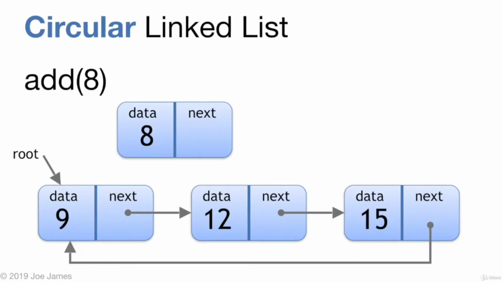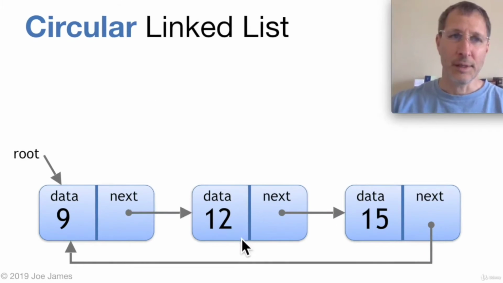The add operation in circular linked lists works slightly differently. Because we have this loop back to the first node from the end node, we'd rather not have to go back and update that every time we insert a new node. So we don't insert the new node as the root node anymore. Now instead we're going to insert it as the second node. We leave the root pointer and the last pointer, the loop back to the root, the same. And instead we insert our new node as the root's next node. And then the next node for our new node is going to be what was previously the second node. So that's the add operation for a circular linked list.